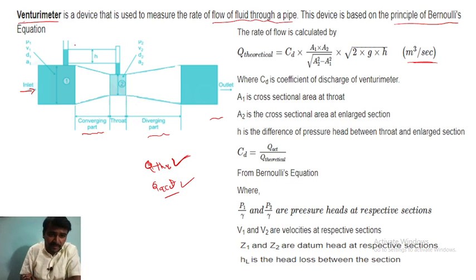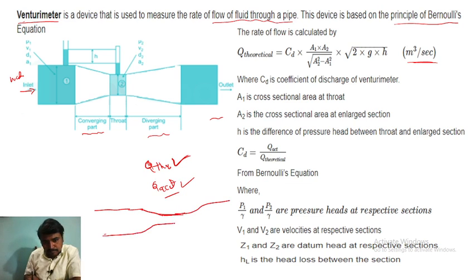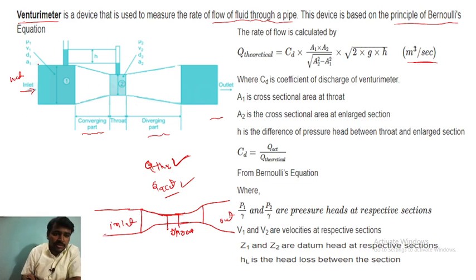By seeing the sketch, let me explain this sketch first. If the water comes from this inlet, right, this is the inlet portion, this is the outlet portion, and this is the throat portion. Only this portion is the throat, and there are also the converging part and diverging part. So this is P1 V1 D1, right.